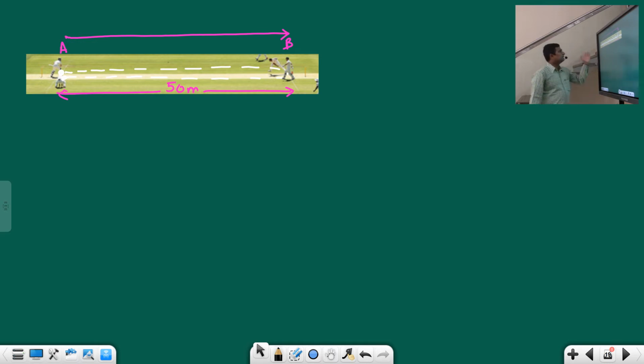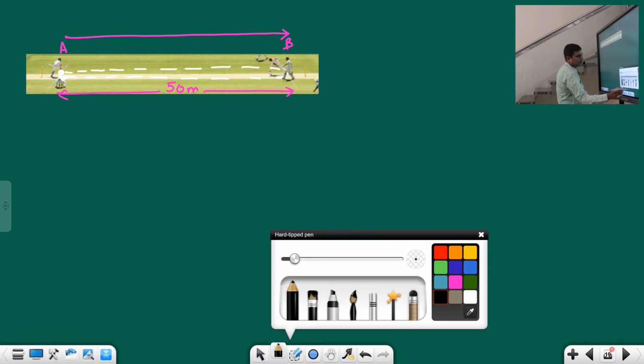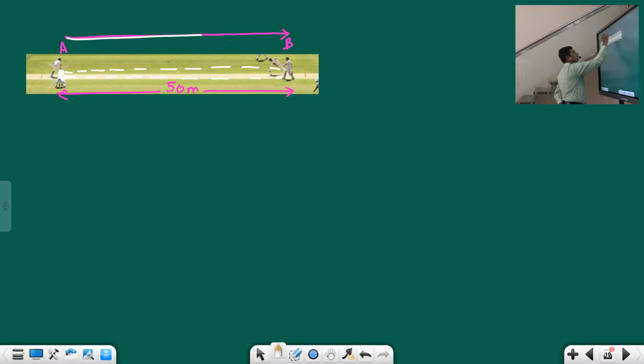Suppose let us say this is a cricket ground, where Sachin Tendulkar is playing here. Let's say his name is A. Now let's say the pitch length is 50 meters. If Sachin goes for one run, that means he'll start from here, A, and go towards B. Now in this one run, how much distance has he covered, students?